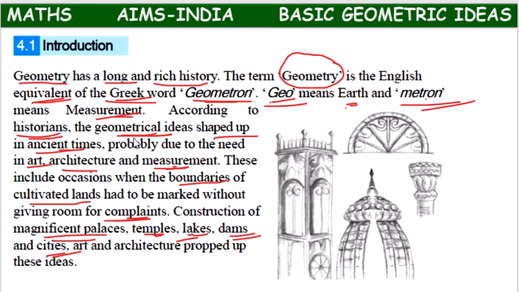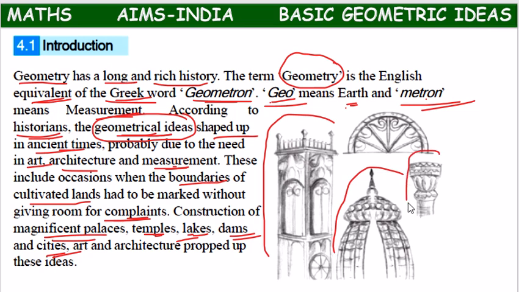In the olden days, this idea of geometry came into existence while constructing palaces, temples, or stupas, or while creating boundaries between cultivated lands, so that this shape belongs to this farmer, the next shape belongs to the next farmer.